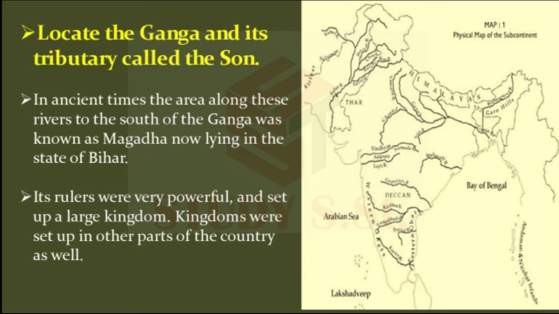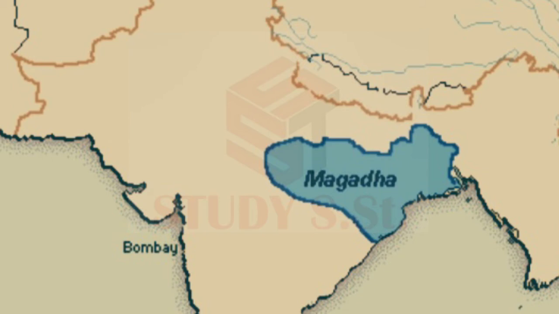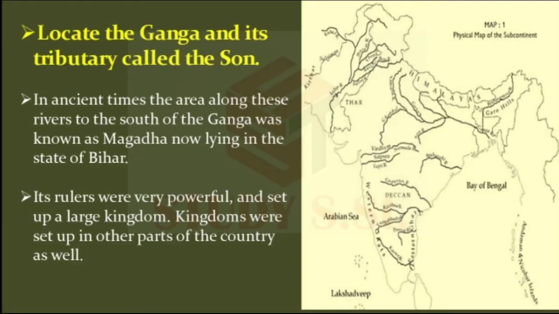Right children? Now in your map, locate the Ganga and its tributary called Son. In ancient times, the area along these rivers to the south of the Ganga was known as Magadha, and now it is known as Bihar. Now it is lying in the state of Bihar, right? That time's Magadha, now it is known as Bihar.